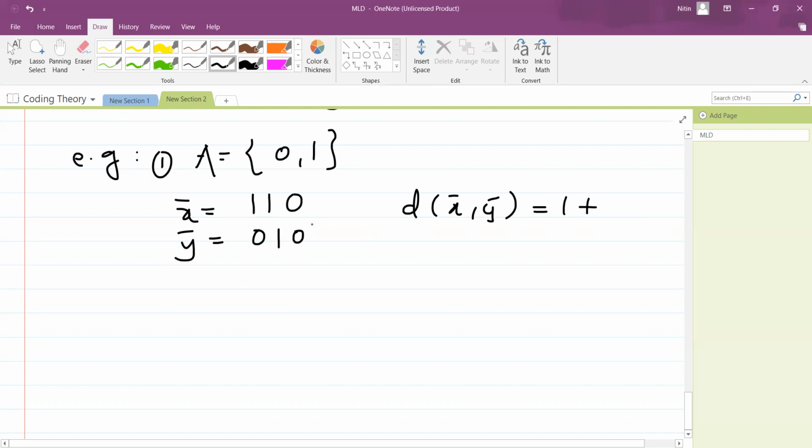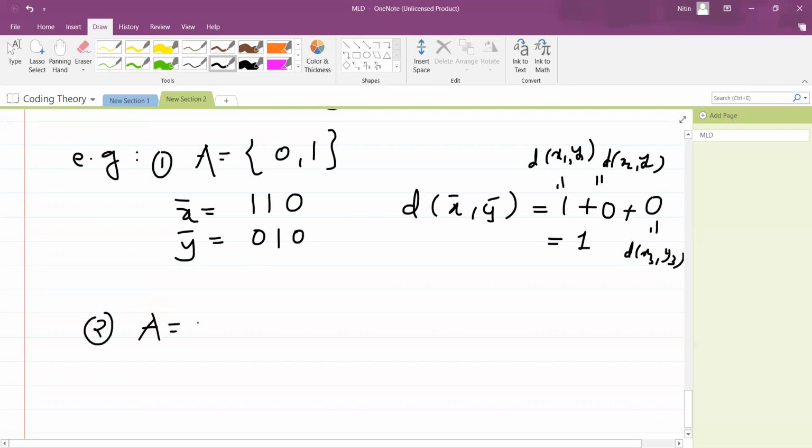At the second place they are same, so just put 0. Third place they are same, so again put 0. So distance between x bar and y bar equals 1. So this 1 means d of x1 comma y1, this is d of x2 comma y2, and this last 0 is d of x3 comma y3. So that's what we are doing.